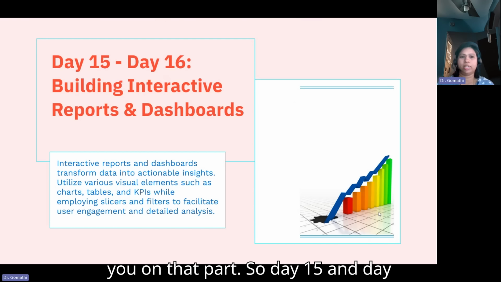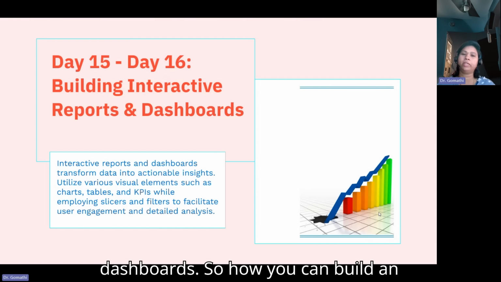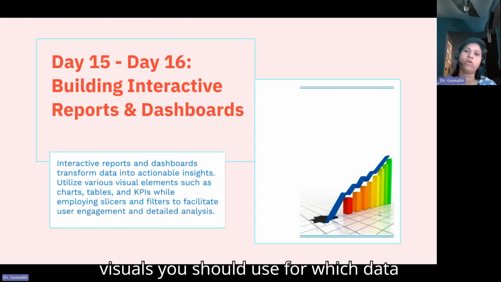So day 15 and day 16: building interactive reports and dashboards. How can you build an interactive report? Which visuals should you use for which data?